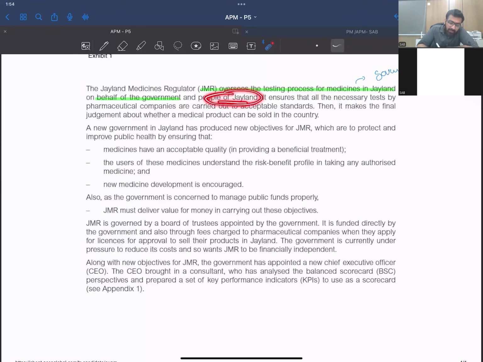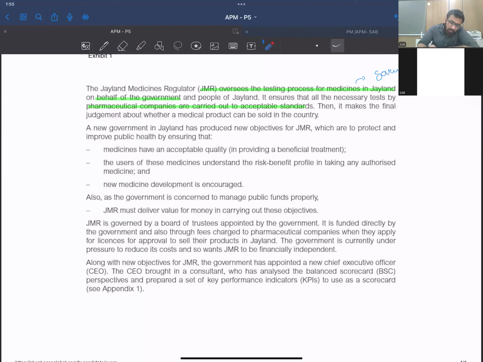And people of JLAN, it ensures that all necessary tests by pharmaceutical companies are carried out to acceptable standards. Yes, we are the ones who are playing with lives, right? If our recommended medicine is not up to the mark, it might cause a severe impact, right? So it's kind of a responsible business that we have. Rather than a profit-making business, I believe it's more of a responsibility, right?